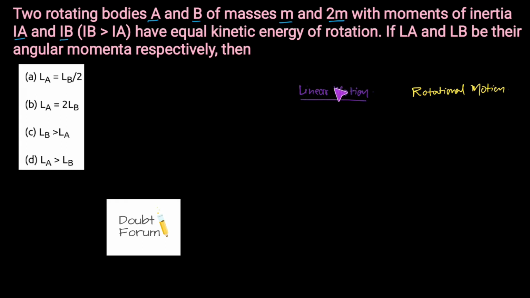In linear motion, the object is moving from one point to another point in a straight line. Whenever any object moves from one point to another in a straight line, we call that motion linear motion. An object can move from point A to B like this, and then from point B to point C like this, but always it will move in a straight line.